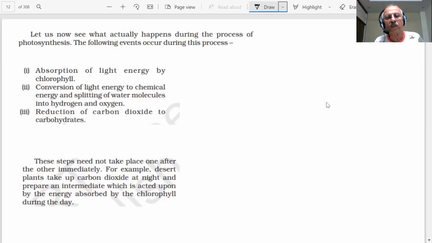We also showed you that these steps may not take place one after the other immediately, because desert plants take up carbon dioxide at night and prepare an intermediate, which is acted upon by the energy absorbed by the chlorophyll during the day.